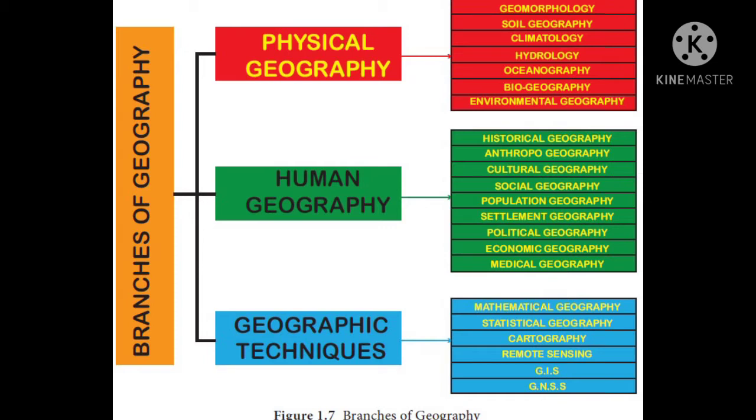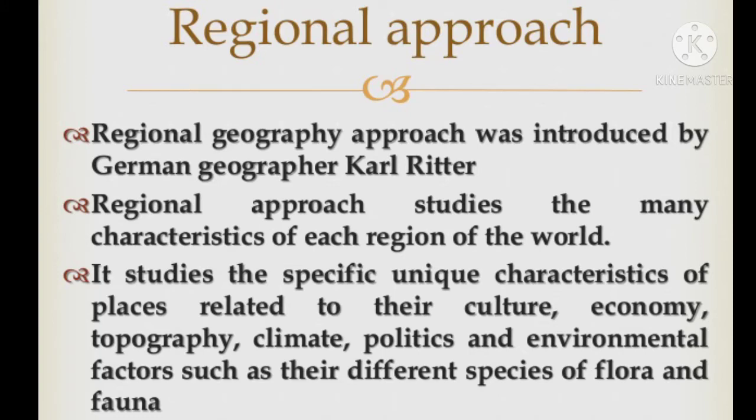On the other hand, regional geography studies a particular region with reference to all geographical factors. Meaning, in the systematic approach we study all the things available over the earth, but in the regional approach we study a particular given area and all the geographical features in that area.